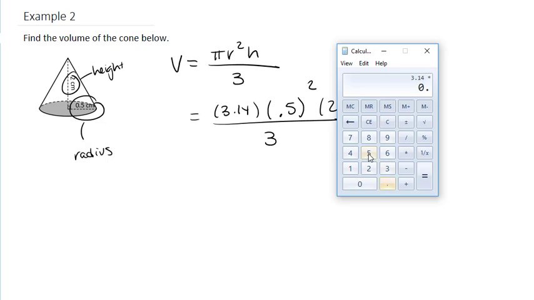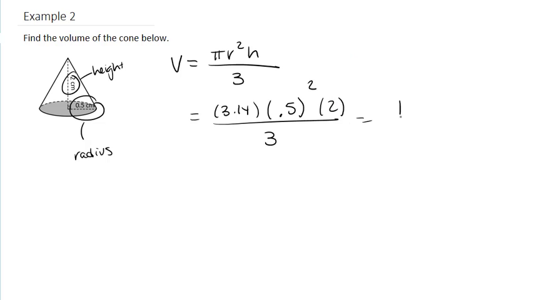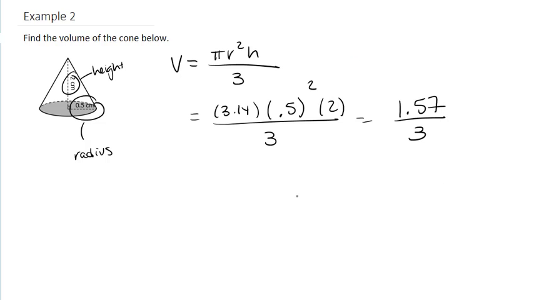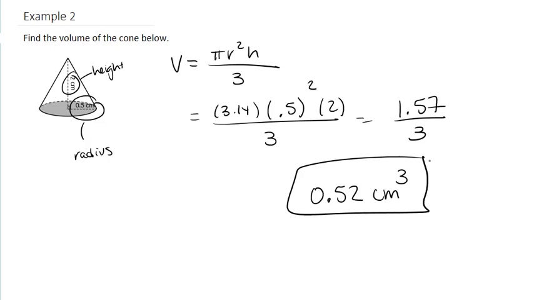3.14 times 0.5 times 0.5 times 2, which is equal to 1.57 divided by 3. So then we'll divide by 3 and we're left with 0.52. So we have 0.52 centimeters cubed as our final solution for our volume of this cone.